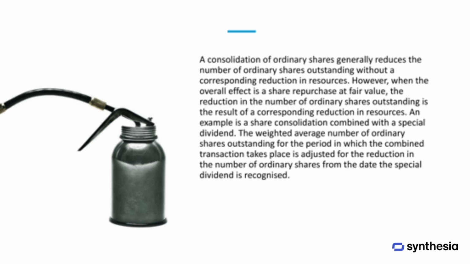A consolidation of ordinary shares usually reduces the number of shares outstanding without affecting the company's resources. However, if the consolidation is effectively a share repurchase at fair value, the reduction in shares corresponds to a reduction in resources, such as when a consolidation is combined with a special dividend. In such cases, the weighted average number of shares for the period is adjusted to reflect the reduction from the date the special dividend is recognized.